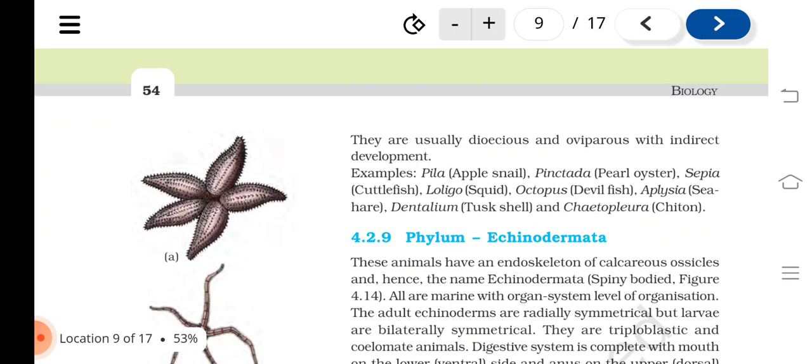Examples: Pila or apple snail, Pinctada or pearl oyster, Sepia or cuttlefish, Loligo or squid, Octopus or devilfish, Aplysia or sea hare, Dentalium or tusk shell, or Chaetopleura or chiton.